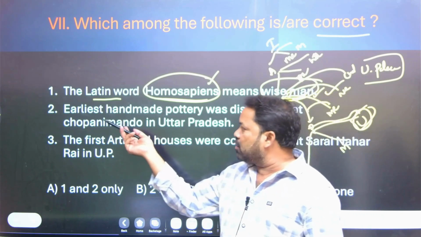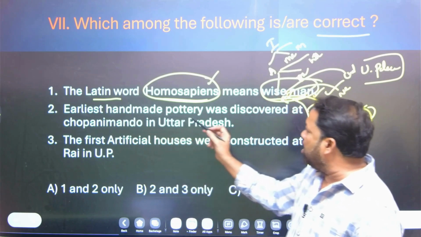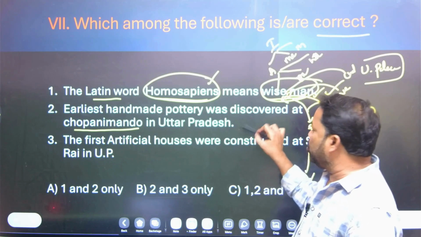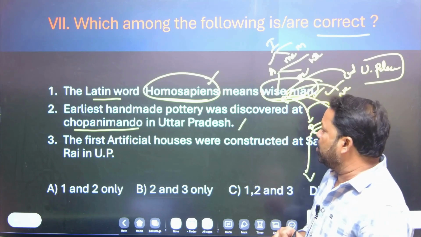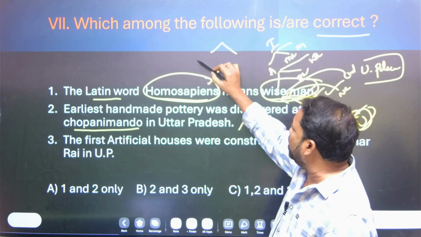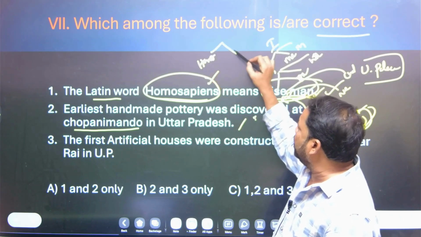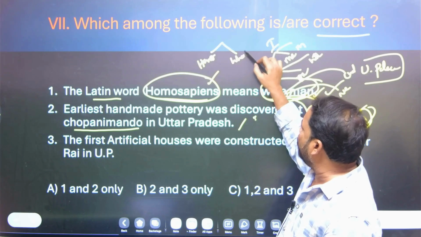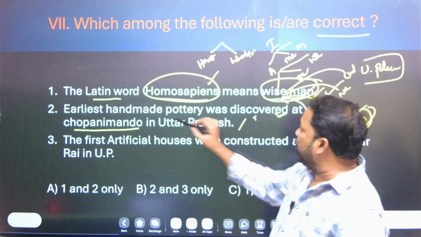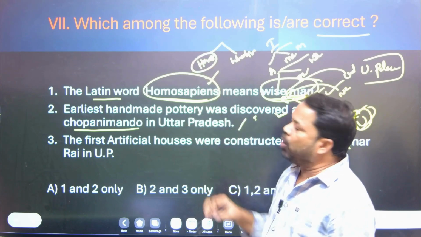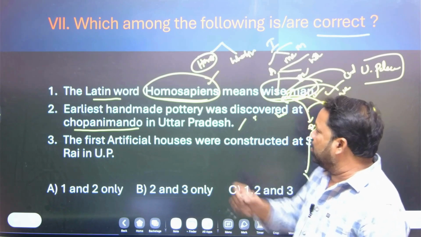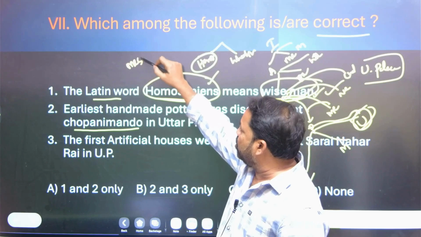Let's come to the second statement: the earliest handmade pottery was discovered at Chopani Mando in Uttar Pradesh. There were two types of pottery: handmade pottery and wheel-made pottery. The first time handmade pottery was made by Mesolithic man.